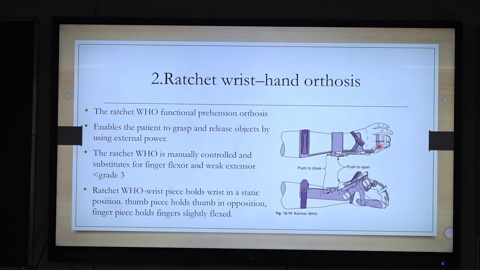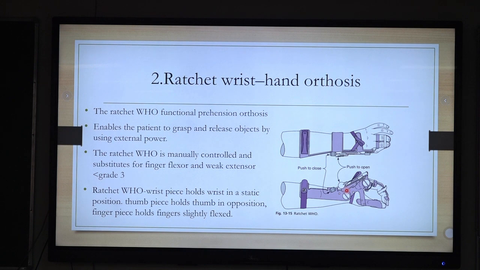For holding the object, the person has to move this with the other hand. He will hold the object and lift it, and for release there is a ratchet over here. We have to push it, then the object will be released.